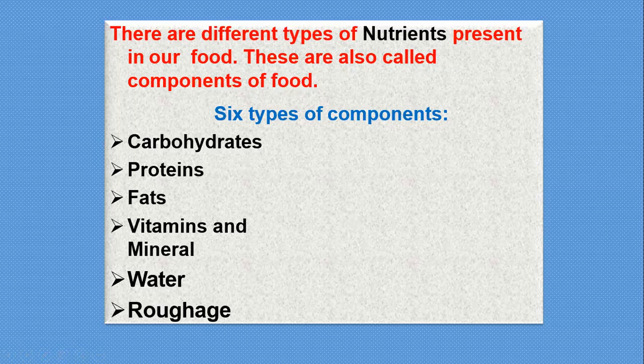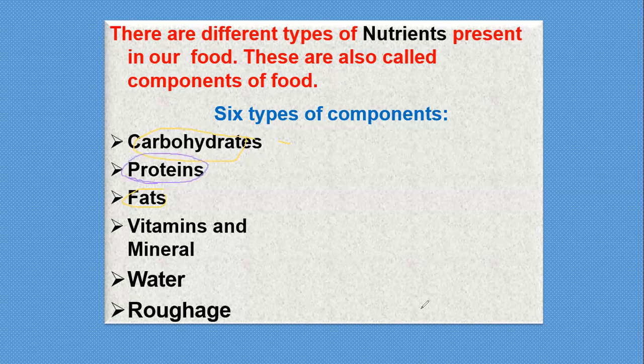Some are energy giving food materials: the carbohydrates and the fats. Next, bodybuilding food materials are the proteins.